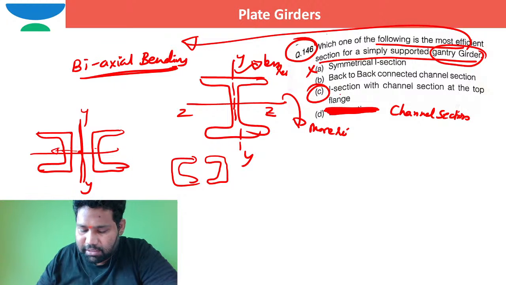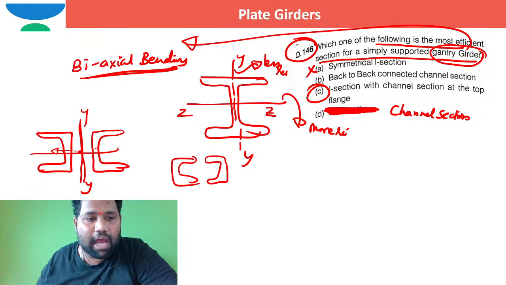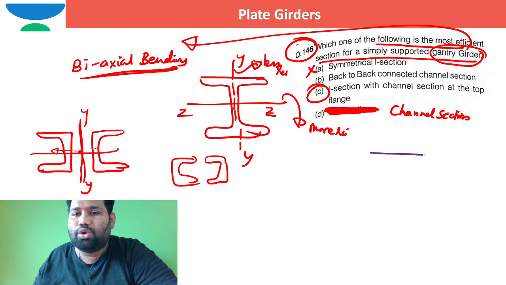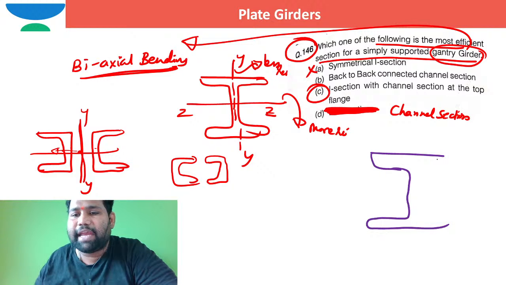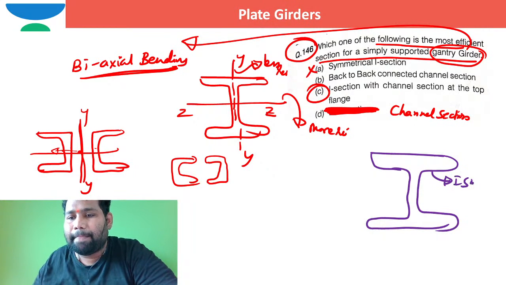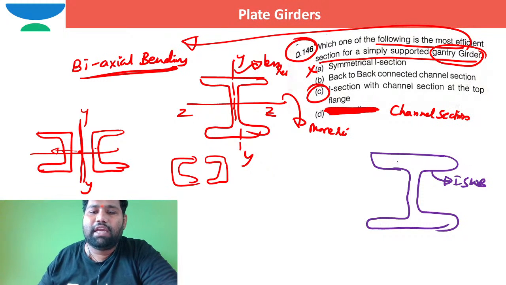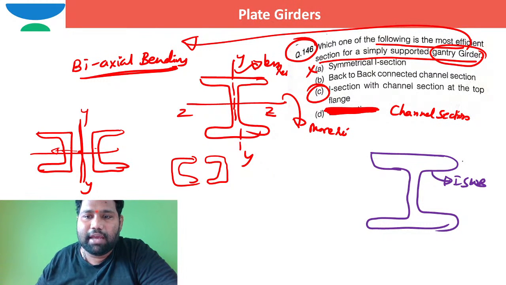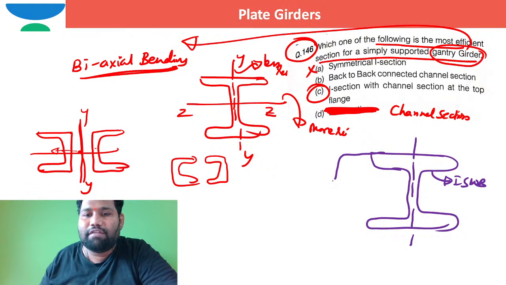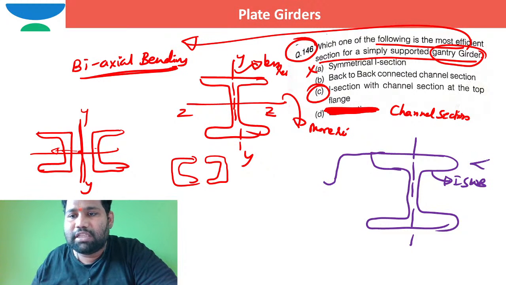If you take option C, an I section with a channel section at the top, let me take an I section, an Indian Standard wide flanged beam, ISWB. Here the loads will come laterally, and to resist those lateral loads I need to increase the moment of resistance with respect to the y axis, especially in the compression zone.